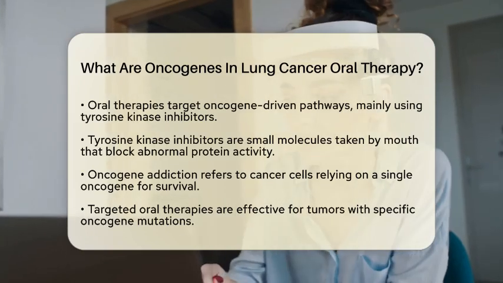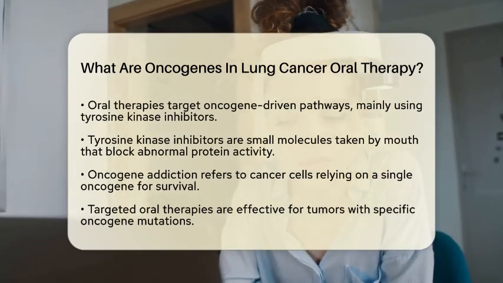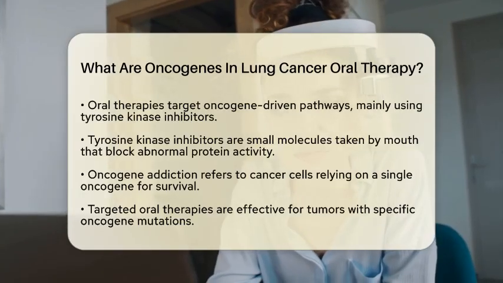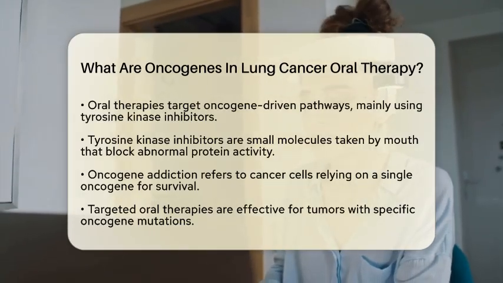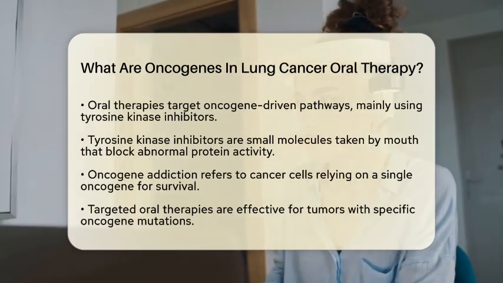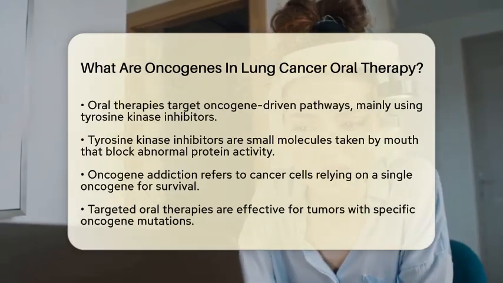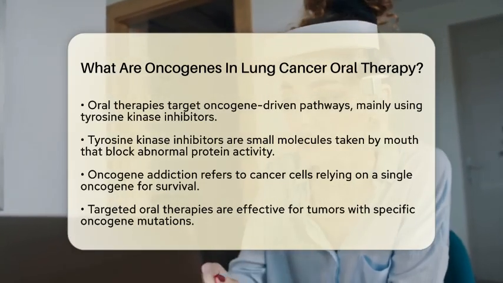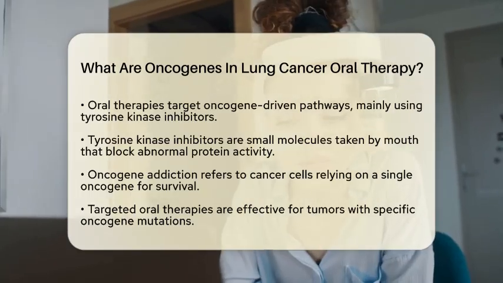Let's look at some common oncogenes in lung cancer. Mutations in the epidermal growth factor receptor are quite prevalent and can be targeted by specific drugs known as epidermal growth factor receptor tyrosine kinase inhibitors, like osimertinib. This particular drug is effective even against certain resistance mutations.